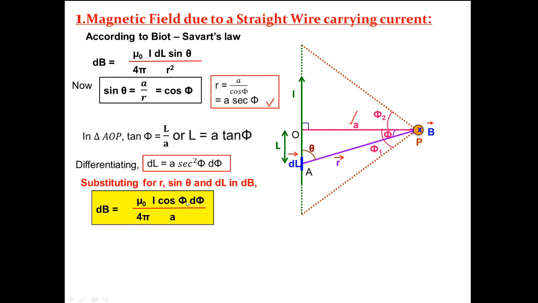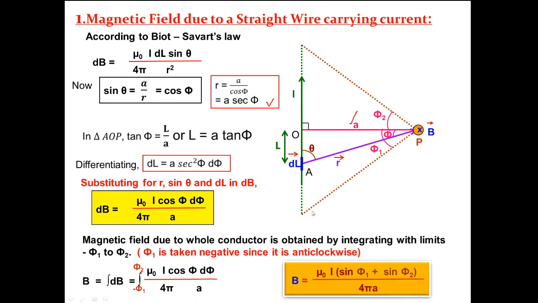So here it is cos phi, and substituting the value once again, R equals A sec phi, so R square equals A square sec square phi. We will get dB equals mu naught by 4 pi I cos phi d phi by A.